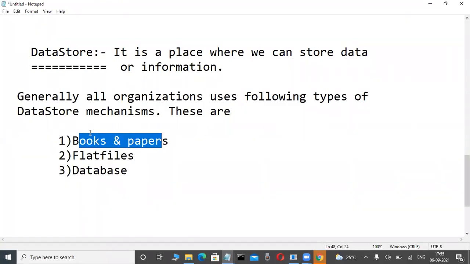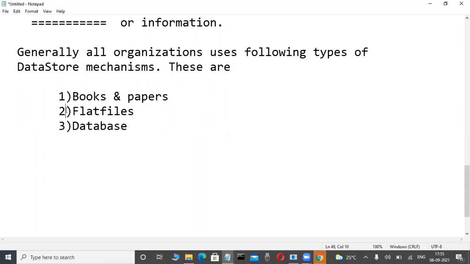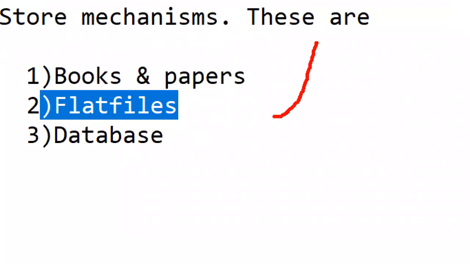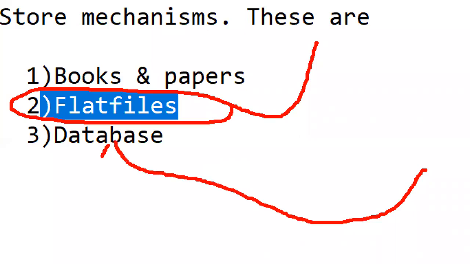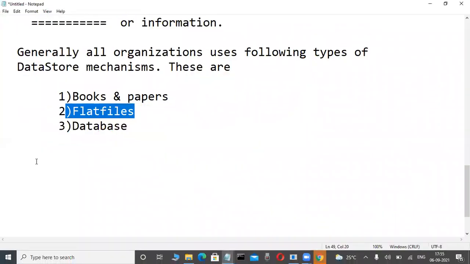But whenever computers were introduced in organizations for storing or manipulating data, before 1960 the flat file mechanism was there. What is the flat file approach? What are its drawbacks? From those drawbacks, database software was introduced, which I will tell you. So now write it: flat files.